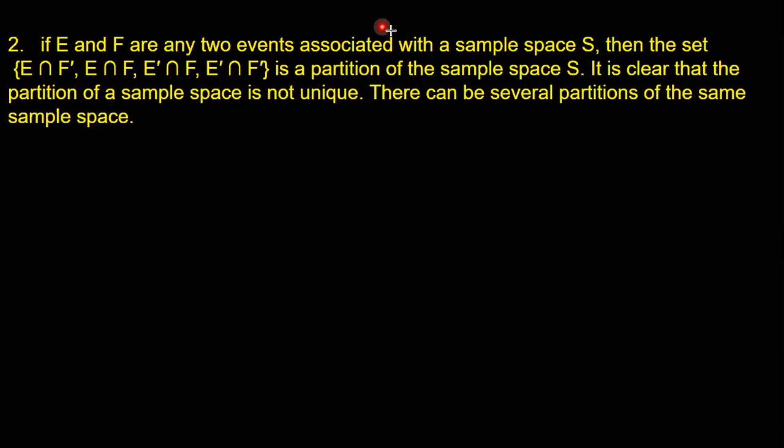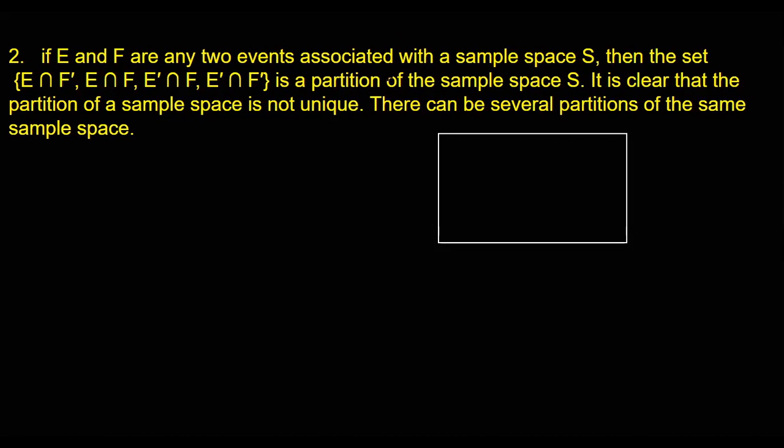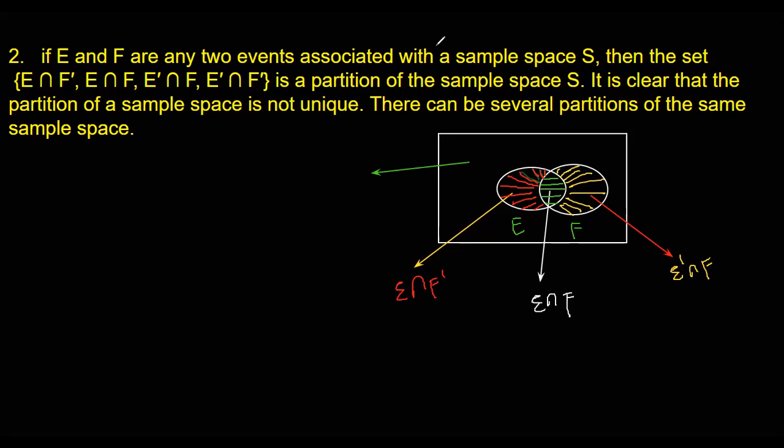So E and F are only two events in this case. So let us represent these two events E and F in the Venn diagram. That thing will be everything outside E and F. Everything outside E and F should be this portion, yes, this portion here. This will be E complement intersection F.